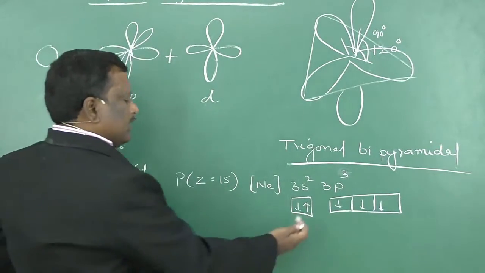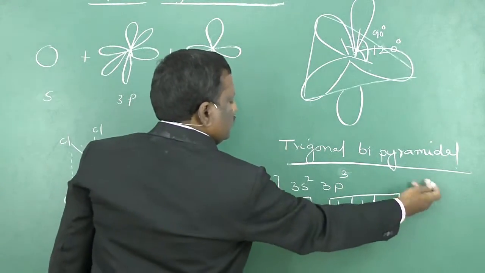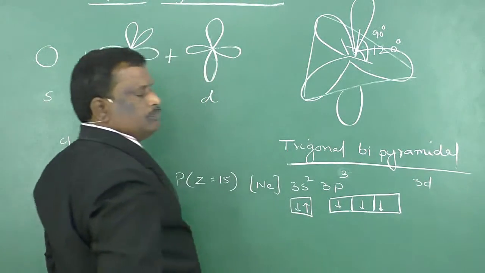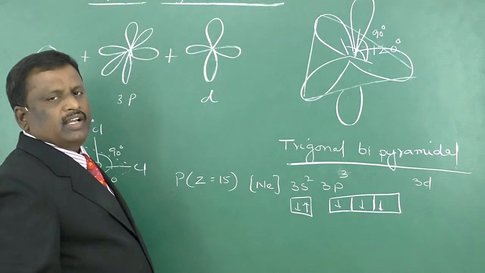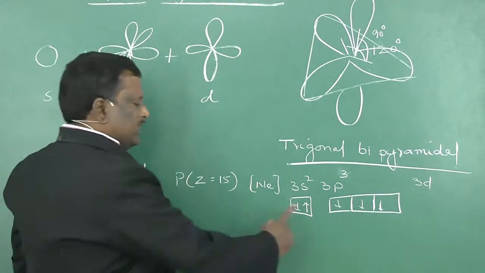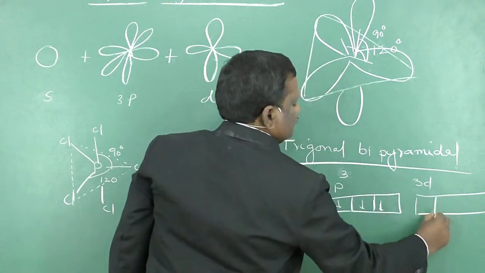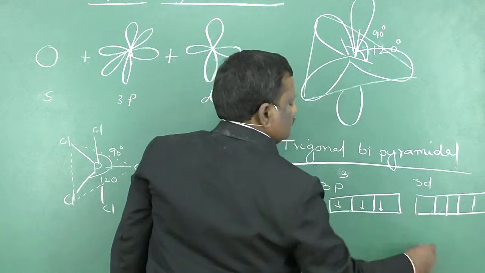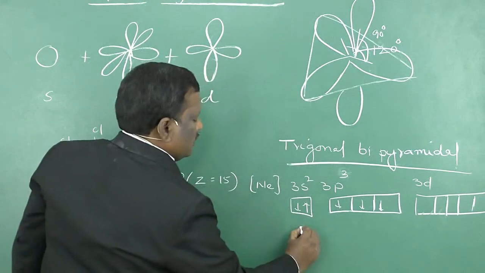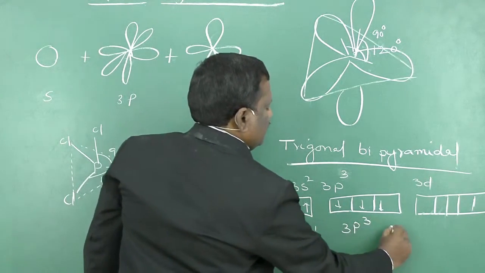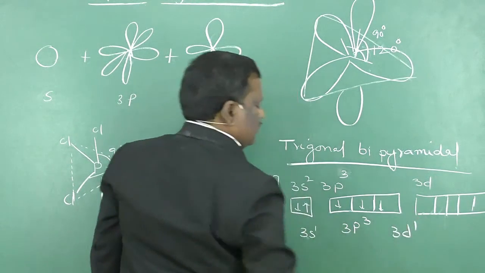In the excited state, the 3s electron will move into the 3d level. In the third energy level we have 3d orbital. So on excitation this electron will enter into an empty 3d orbital. So the electronic configuration will become 3s1 3p3 3d1.